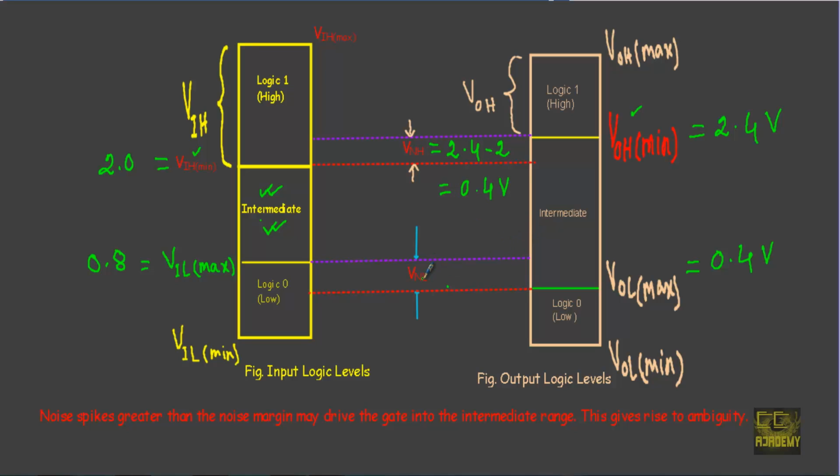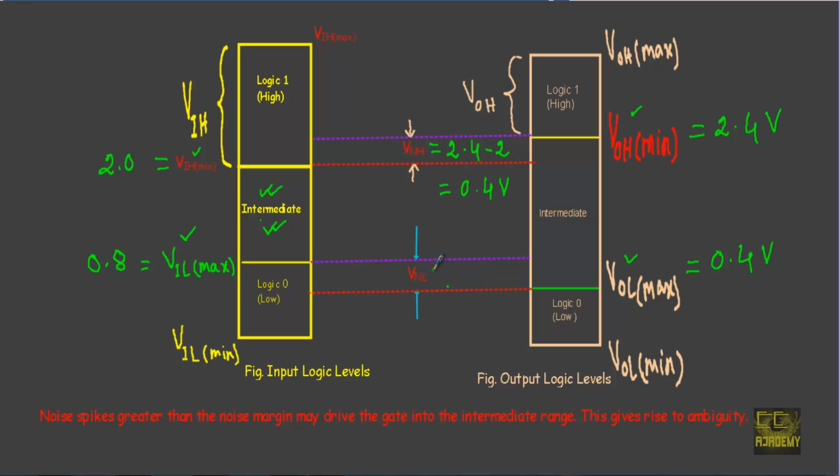Now our VNL. See here, at the input, the maximum value of this logic 0, which is known as VIL max, could be as large as 0.8 volt, and the maximum value of the logic 0 at the output logic level could be as large as 0.4 volt. And I have shown you that low level noise margin is the difference of this VIL max and VOL max.